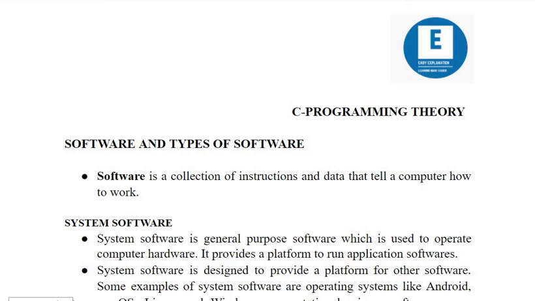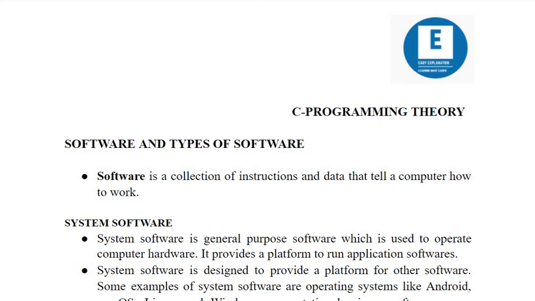So in this video tutorial I'll be covering the C programming theory portion. In this, the portion is software and types of software. This is one of the important topics for C programming. Mainly the questions asked are like what are the types of software, or differentiate between system software and application software. These types of questions can be asked here.